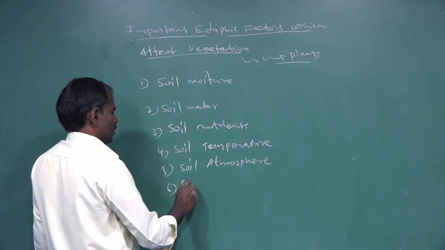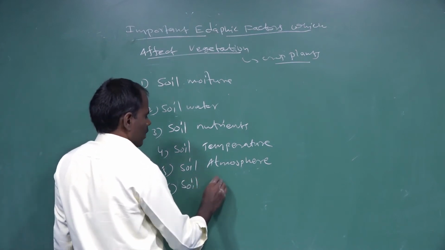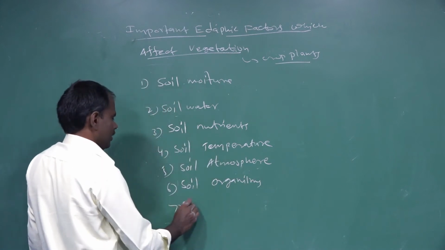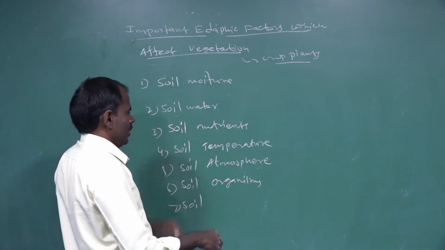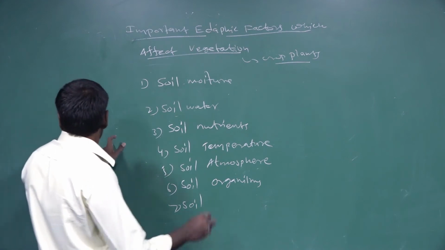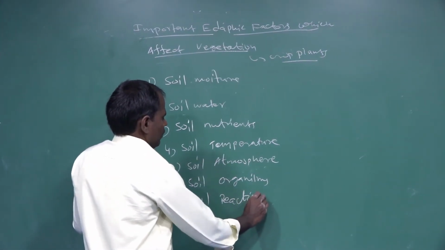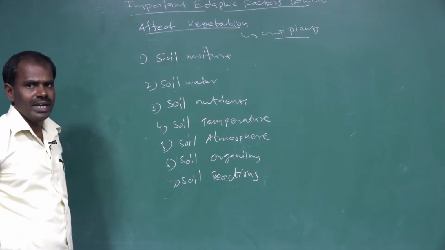The sixth one is soil organisms. The seventh one is soil reactions.